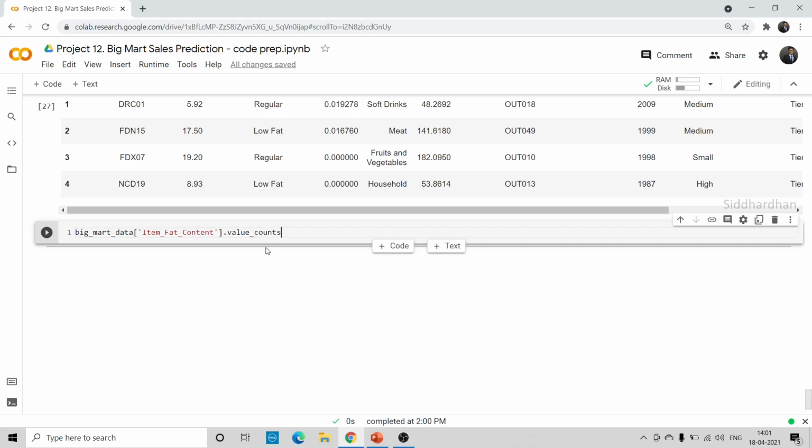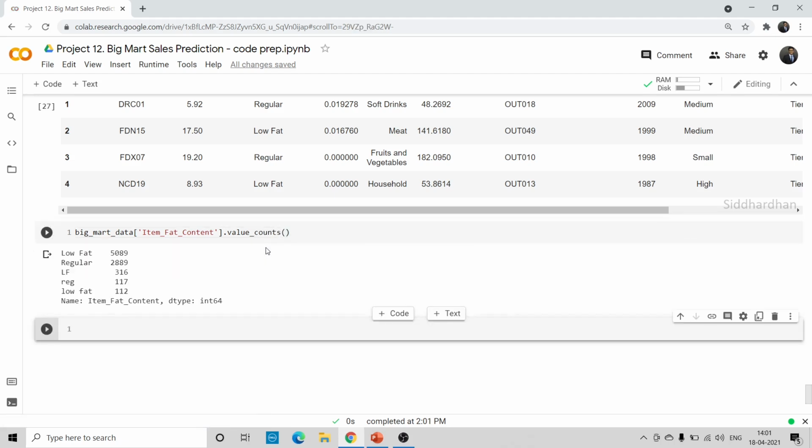So value counts will tell us all the unique values. So we have low fat, regular, LF, reg, and low fat. So we need to change these three, right? So let's do that now.